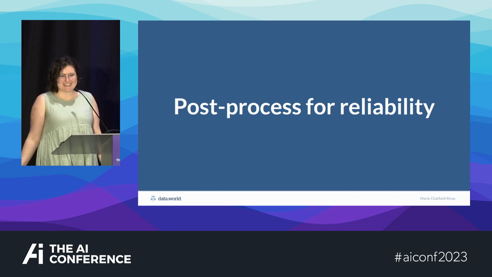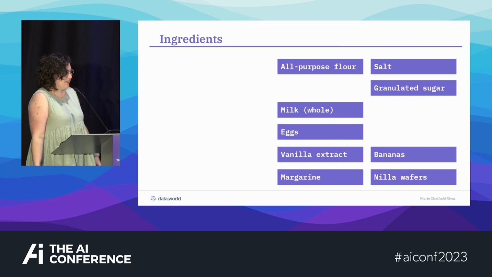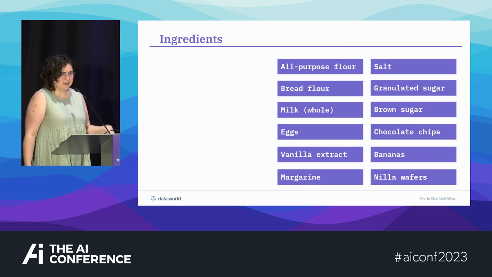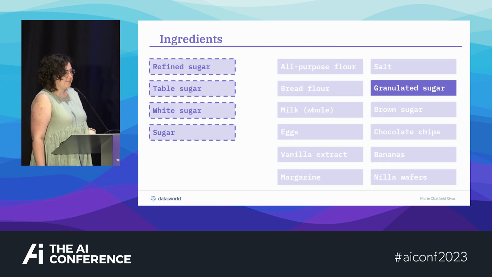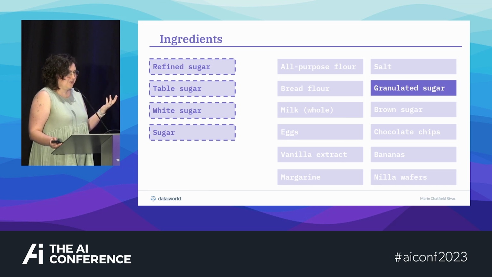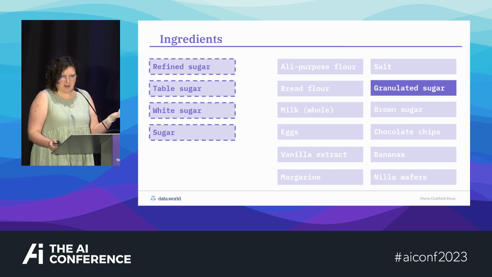We can post-process it and make it more reliable. So I ran my process over and over again, and I slowly built up my ingredients knowledge graph. But sometimes I got back different names for the same thing. Like, at least in my knowledge of what sugar is, granulated sugar, refined, table, white sugar, all of these are the same thing. And I don't want 5 different things in my knowledge graph.